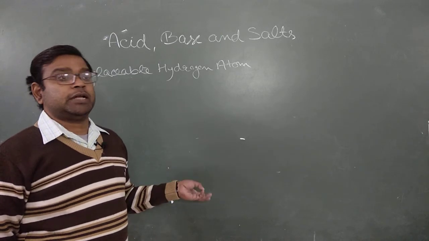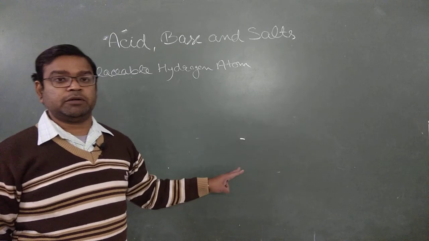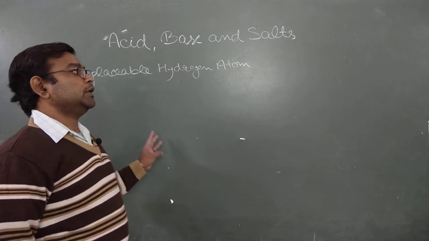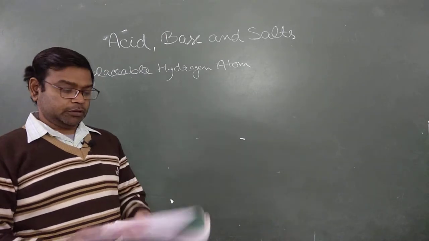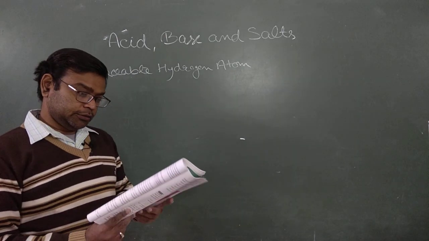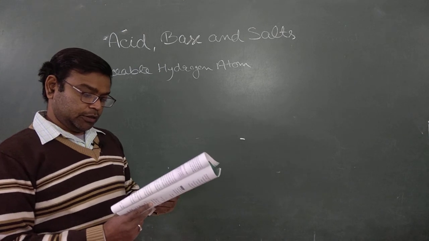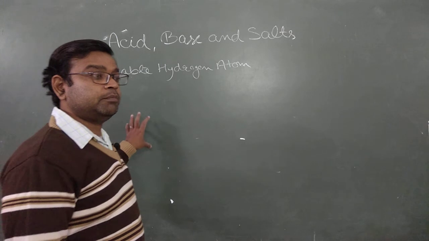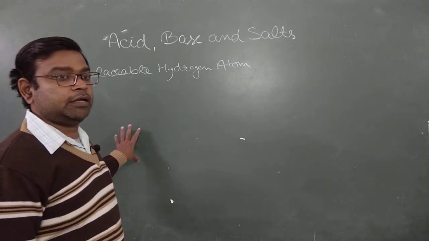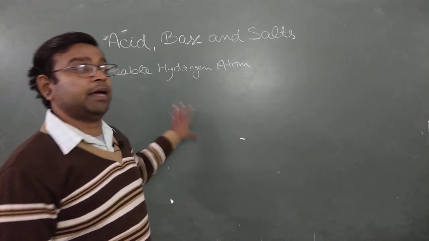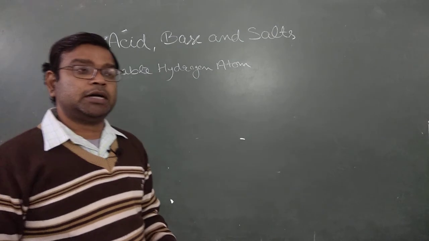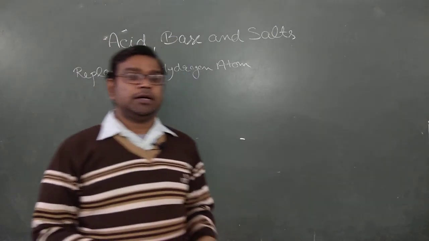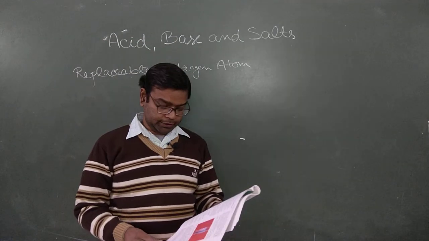This is known as a complete replacement of hydrogen atom. Then if there is a salt like carbonate or hydroxide, they release carbon dioxide and form carbonates and bicarbonates. Bicarbonates is a partial displacement of hydrogen atom.